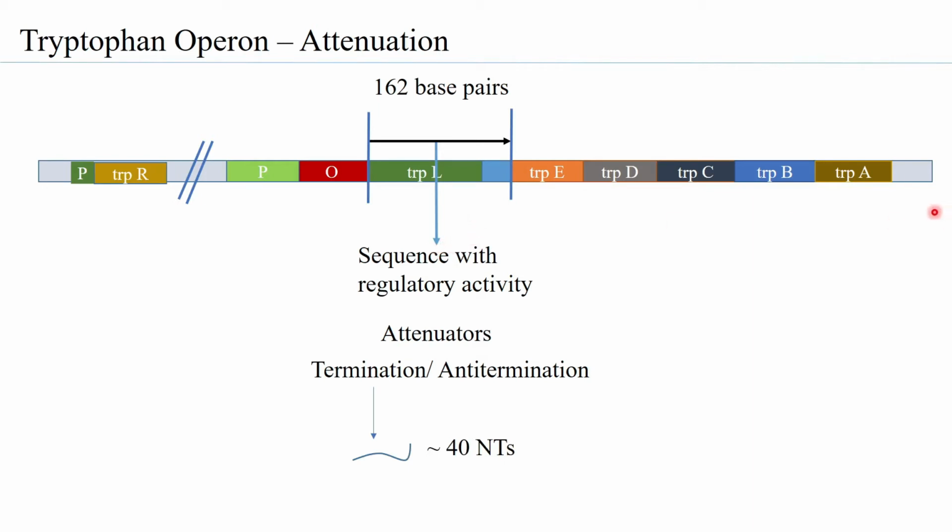It will allow the transcription to continue. Now, if the termination happens, then the transcript that is formed is only about 40 nucleotides in size, and therefore you can consider that it is ultimately a truncated mRNA that has been formed. And from this 40 nucleotide long mRNA, one is able to get either a truncated leader peptide or the complete leader peptide as well.